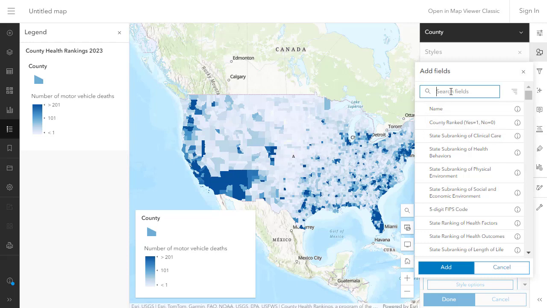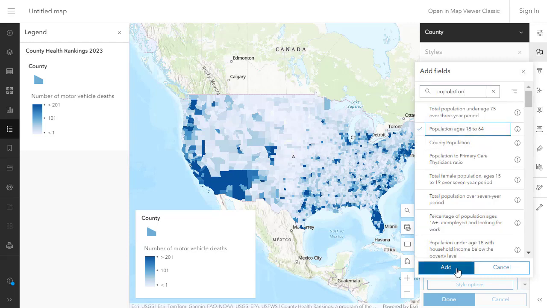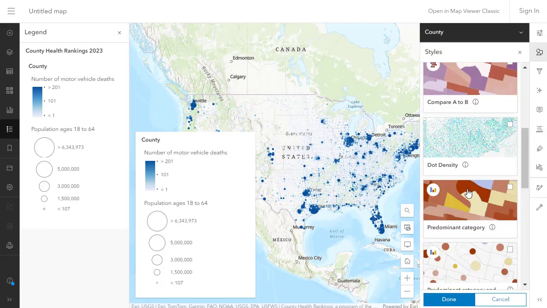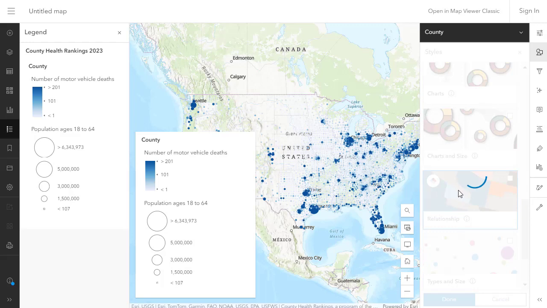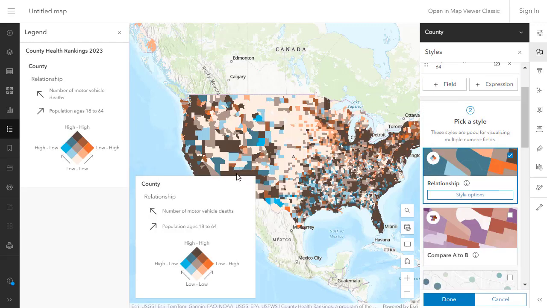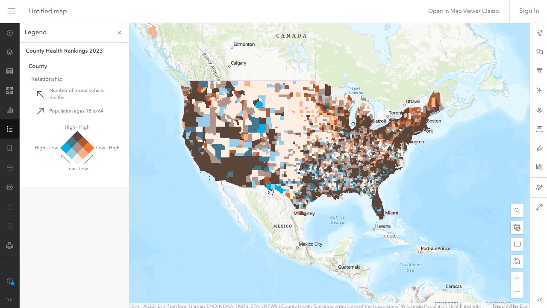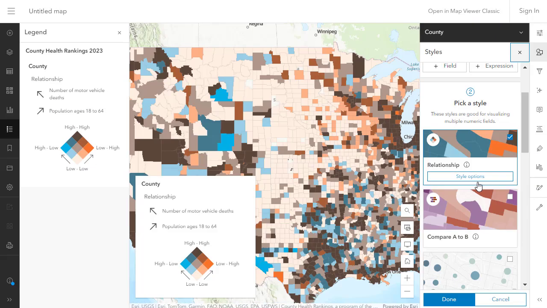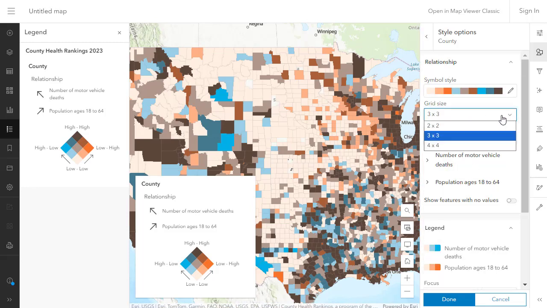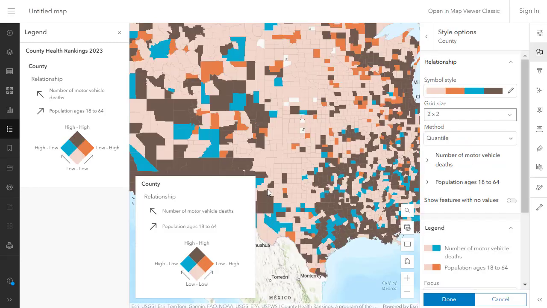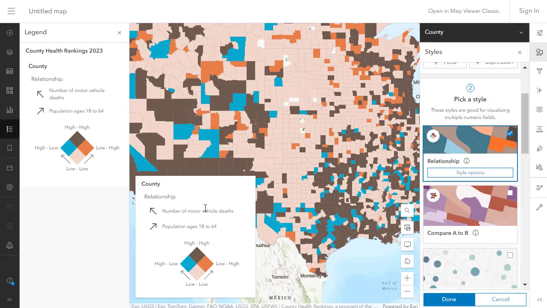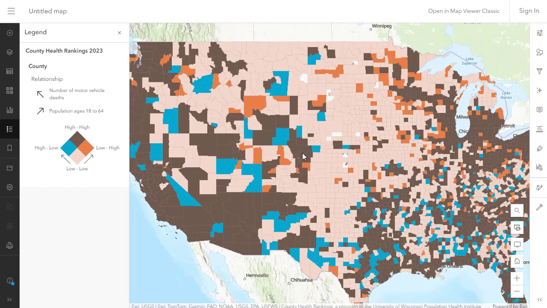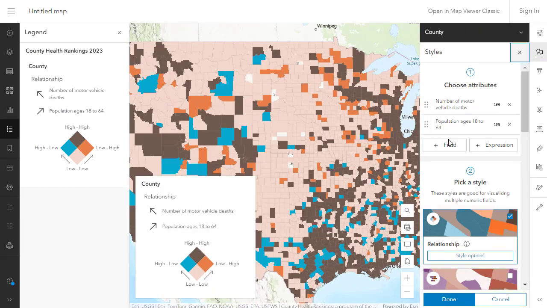Now, in this last segment, I just made a relationship map where I've got two axes in this diamond. And I'm also going to change my relationship map from a 3x3 to a 2x2. So now I have a very interesting data set at my fingertips, looking at two variables' relationships. Do I want to focus my efforts now on the low population counties that have a high number of motor vehicle deaths, or the reverse? And I can change the colors as I'm doing right here to something different. I can also change a 3x3 to a 2x2.